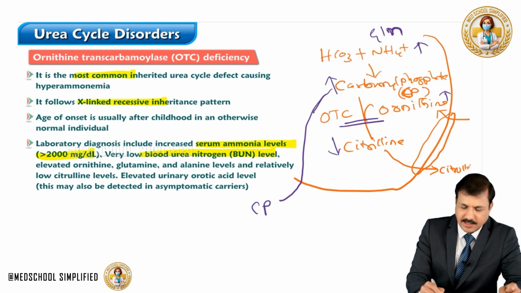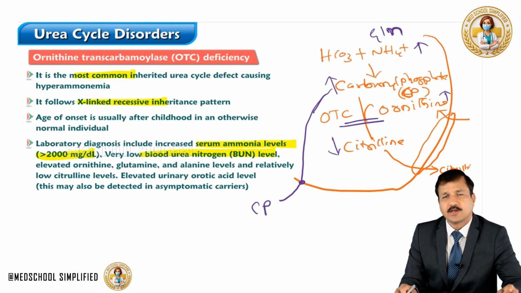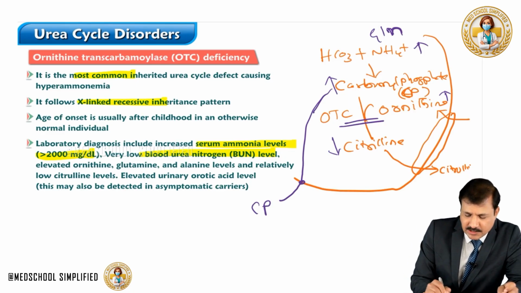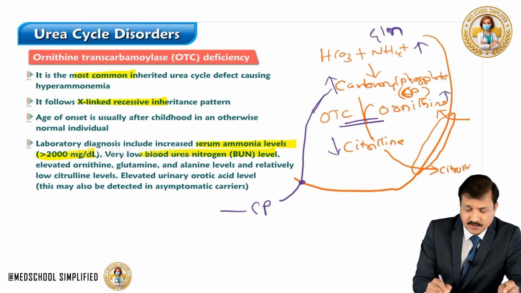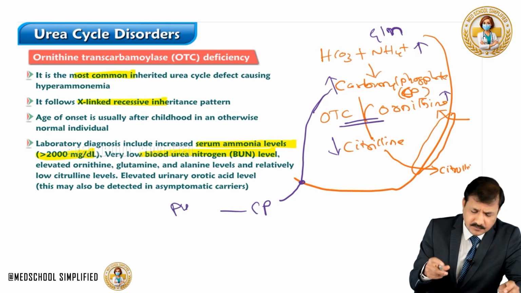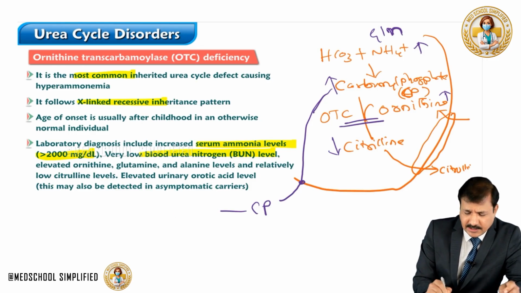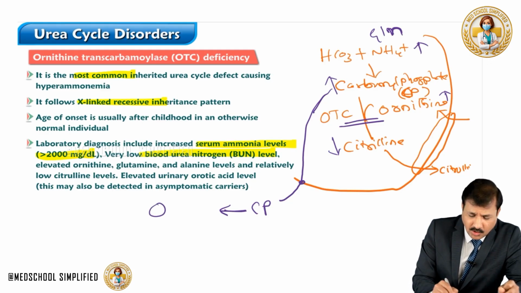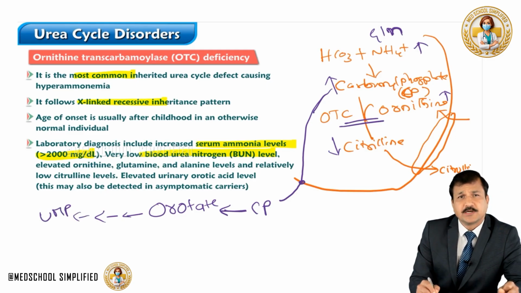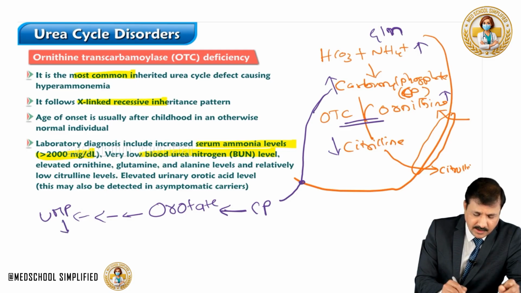So we have carbamoyl phosphate in the cytoplasm now because it will leak out whenever it is accumulating. This carbamoyl phosphate will now go into pyrimidine biosynthesis. Carbamoyl phosphate entering into pyrimidine biosynthesis will make orotate, the deprotonated form of orotic acid, and orotate eventually will go into UMP formation, uridine monophosphate, which is a pyrimidine, and UMP will go into UTP formation, uridine triphosphate.